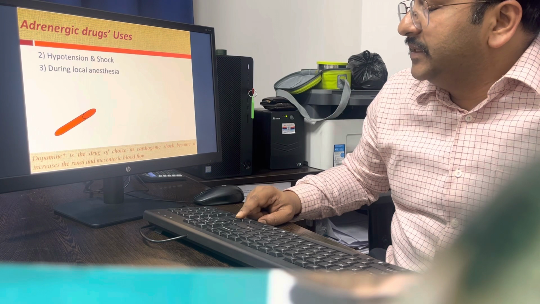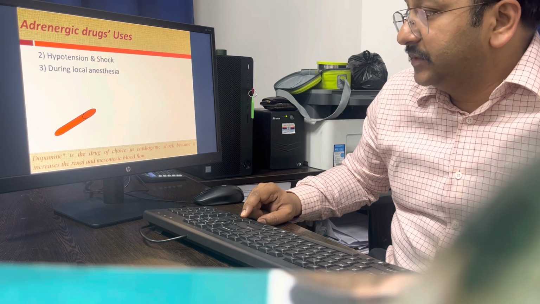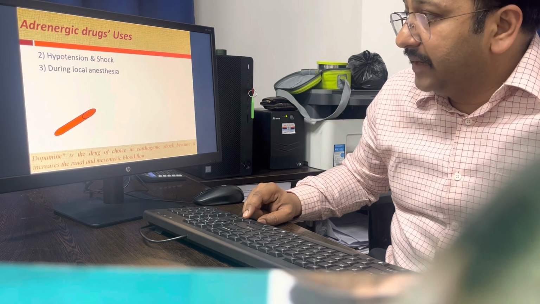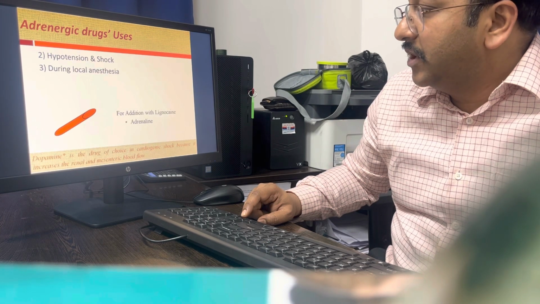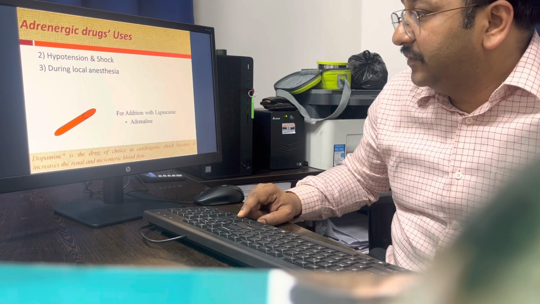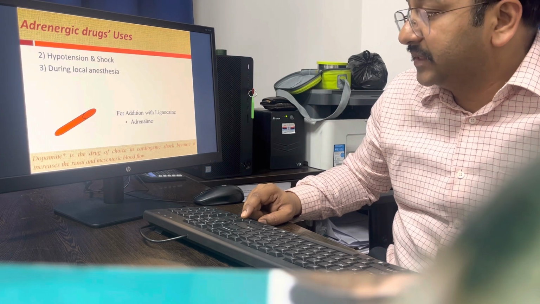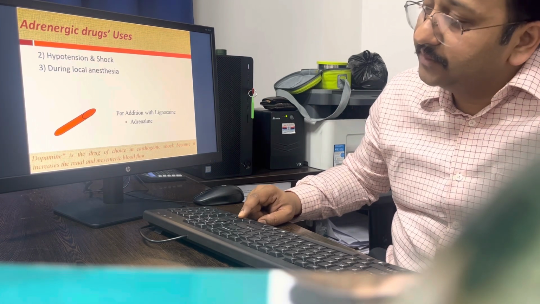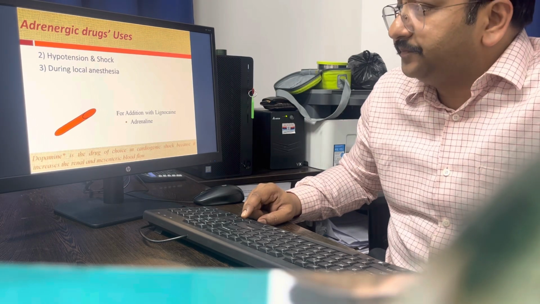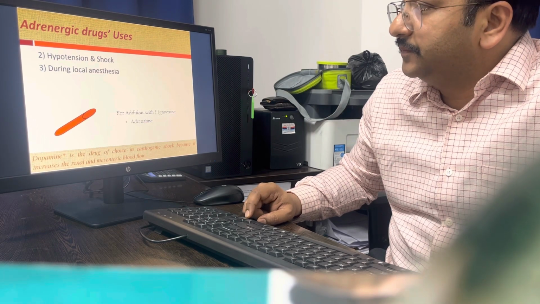During local anesthesia also, adrenaline is given because it will constrict the blood vessels and increase the duration of action. In addition with lignocaine, it will increase the duration of action of the lignocaine. So adrenaline is combined with lignocaine. This question also comes in your universities.